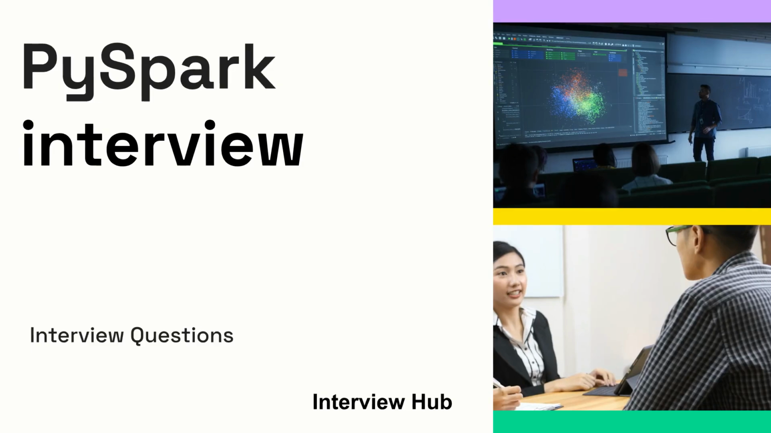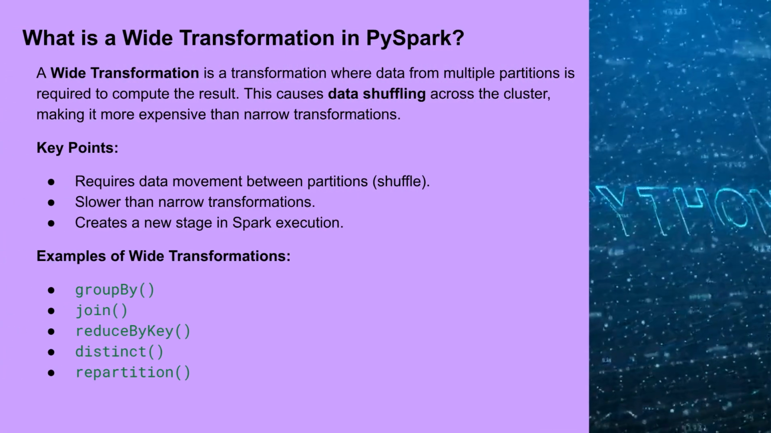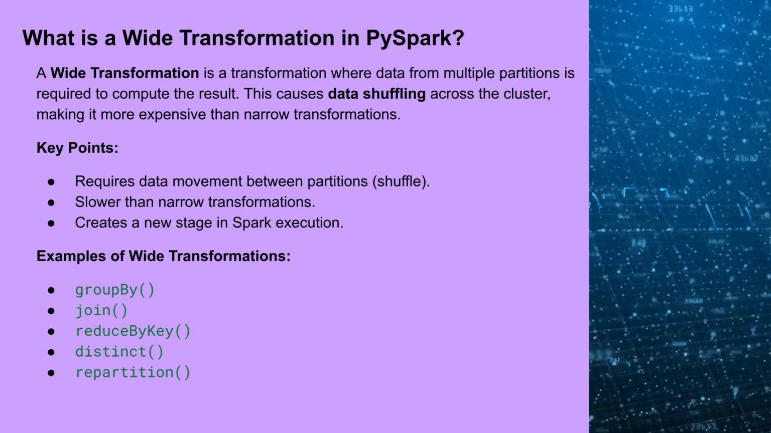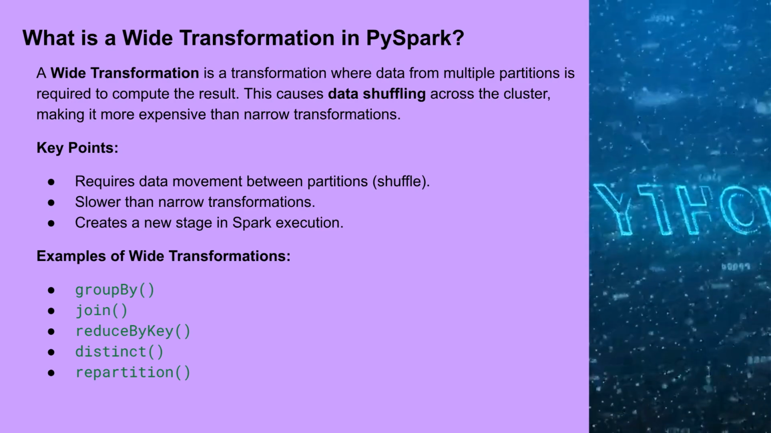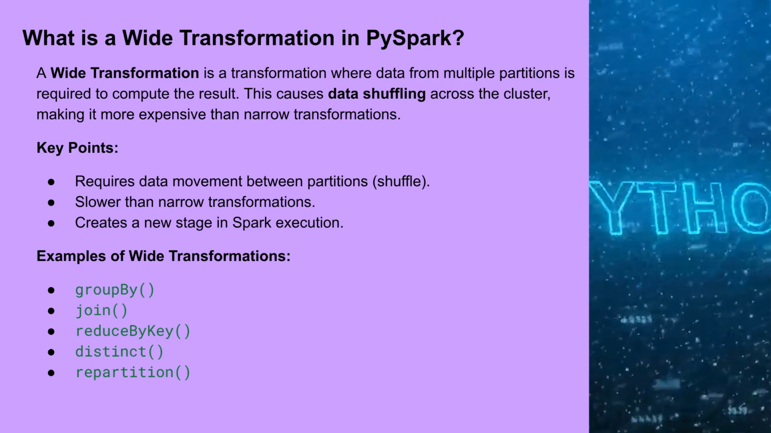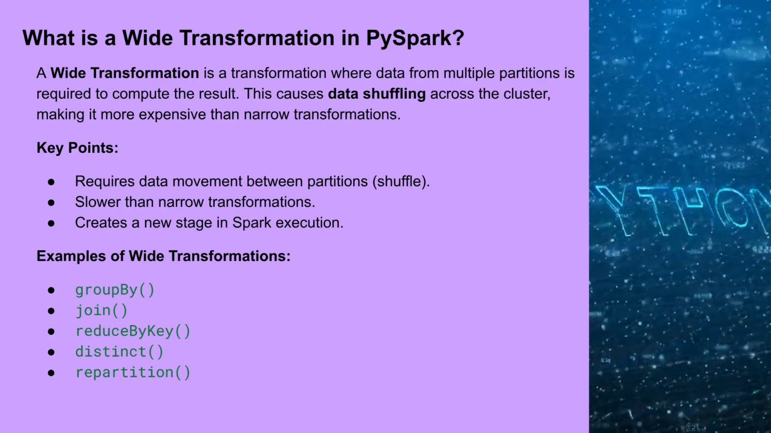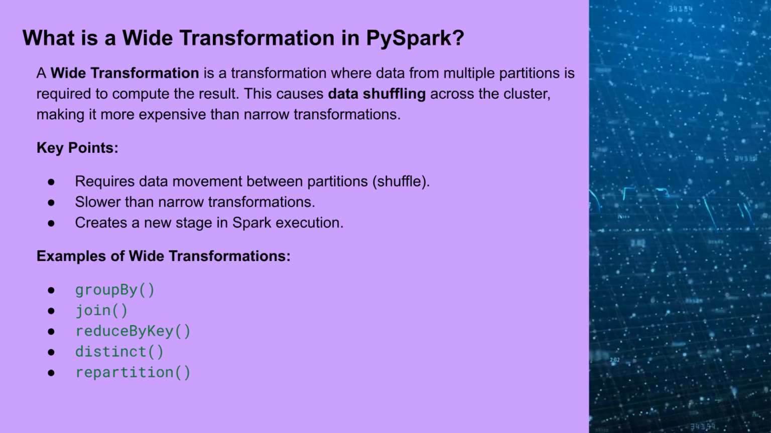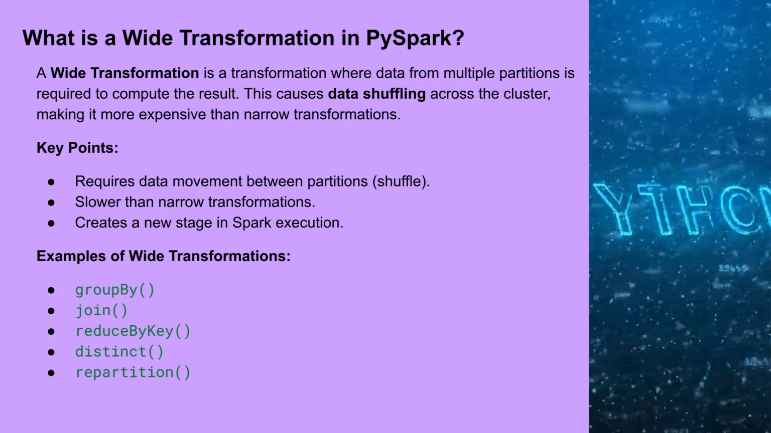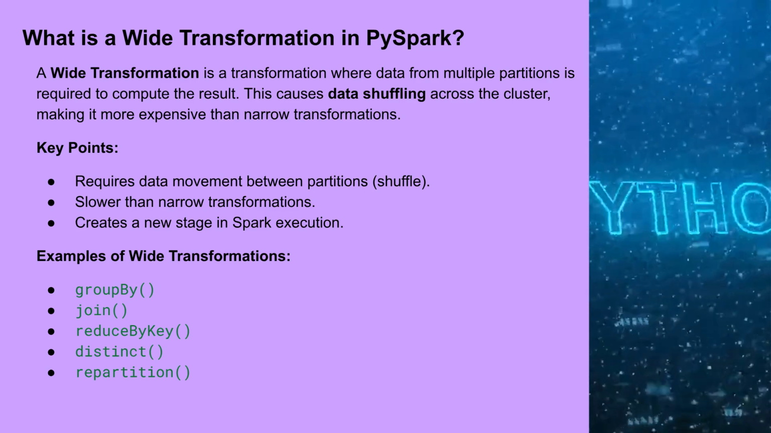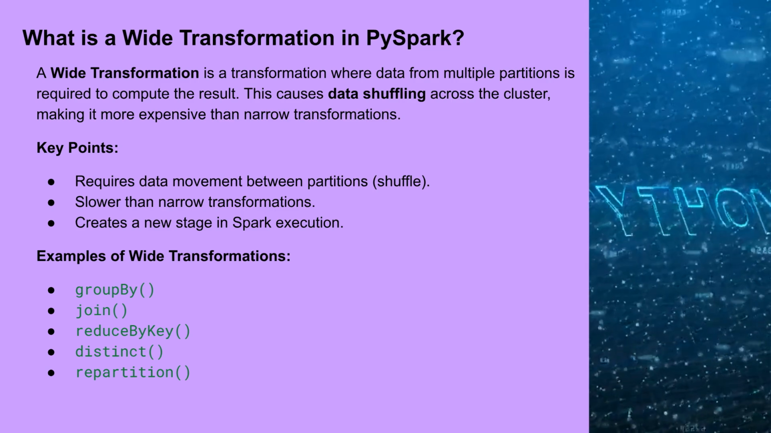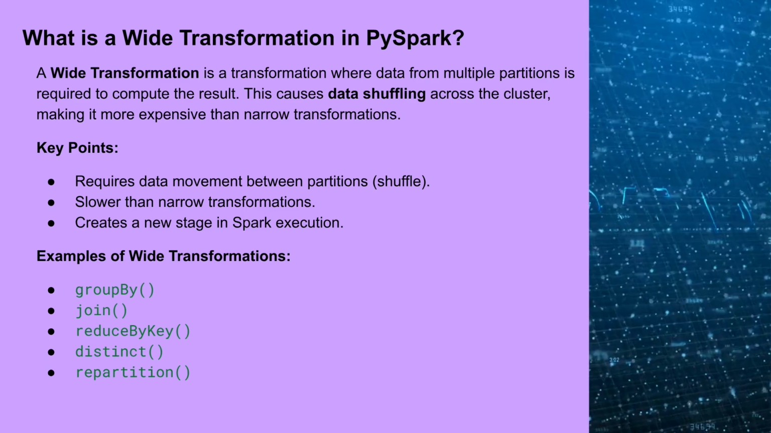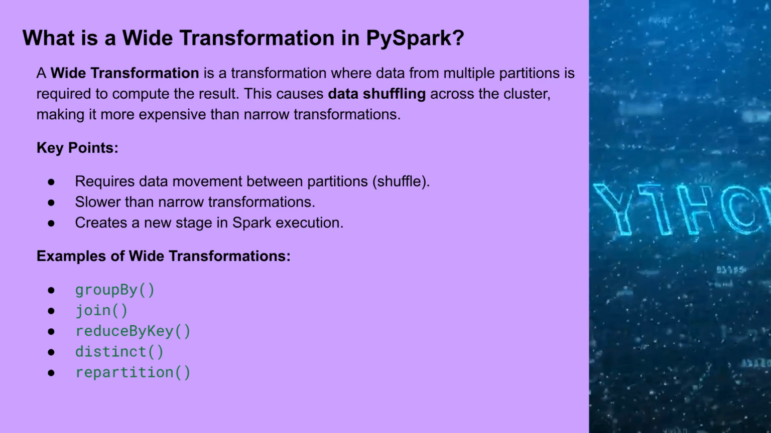Now, let's get started. What is a wide transformation in PySpark? A wide transformation is a transformation where data from multiple partitions is required to compute the result. This causes data shuffling across the cluster, making it more expensive than narrow transformations. Key points: requires data movement between partitions, shuffle, slower than narrow transformations, creates a new stage in Spark execution.